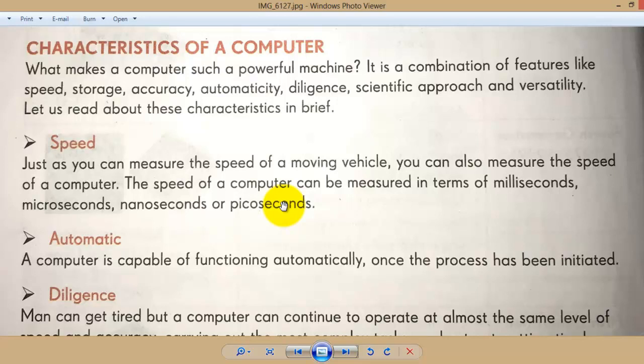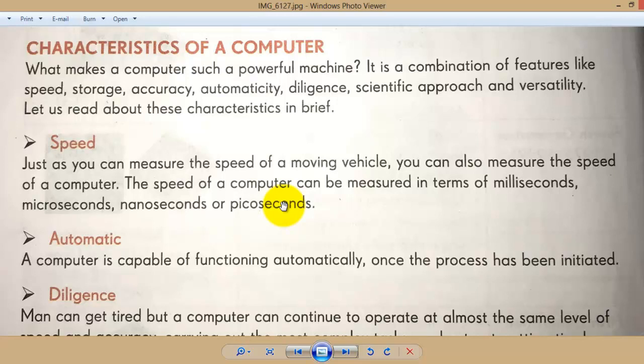So let's go to the first point, that is speed. You all know that computers work very fast. Just as you can measure the speed of a moving vehicle, the one who is driving a car or a bike or any moving vehicle, you can measure the speed of a computer. Like in cars, we measure kilometer per hour, how many kilometers we go per hour.